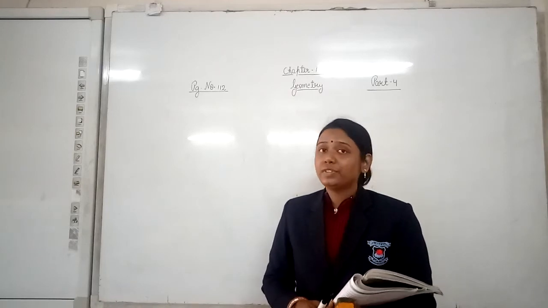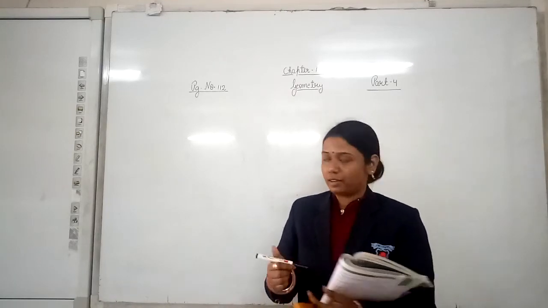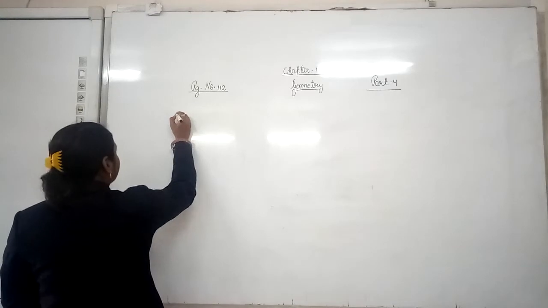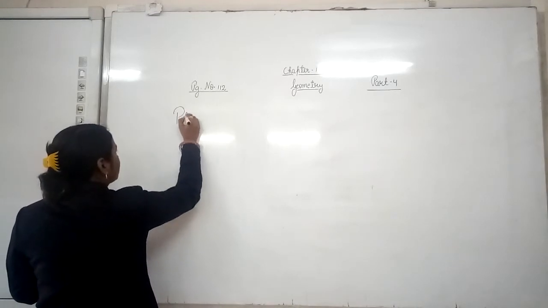Okay, let us first discuss what polygons are.